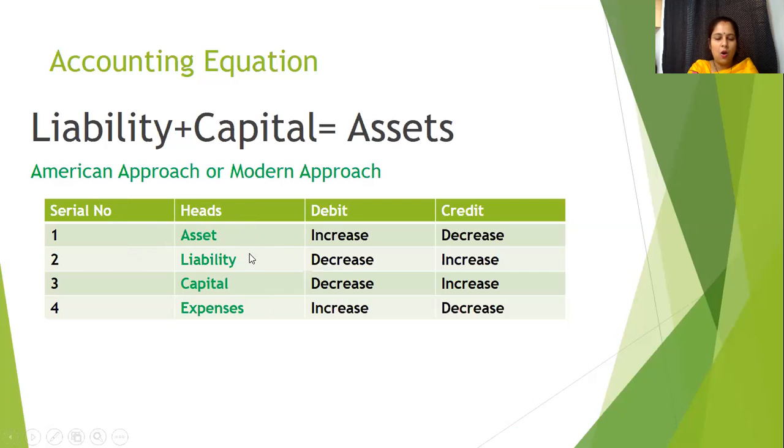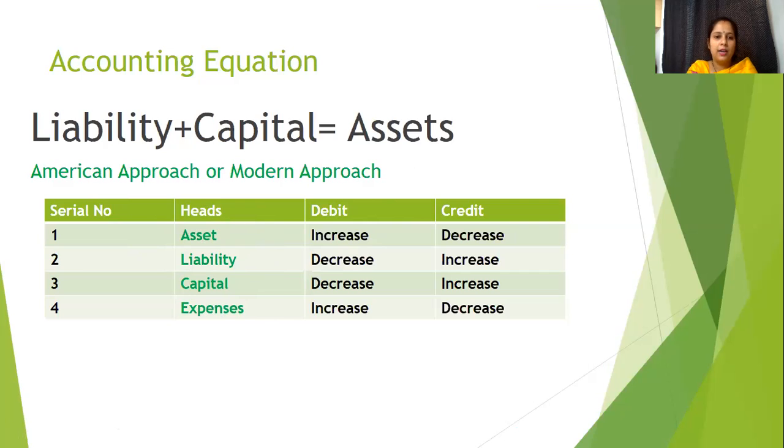So all accounting transactions will fall under these four heads if we follow this approach: asset, liability, capital or expenses. So what to debit and what to credit? If there is any increase in asset, we will debit it.